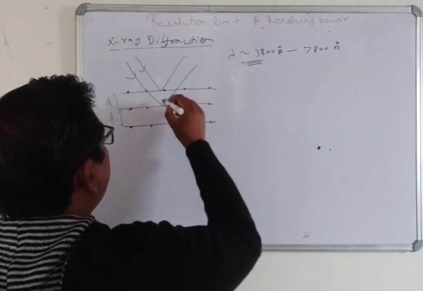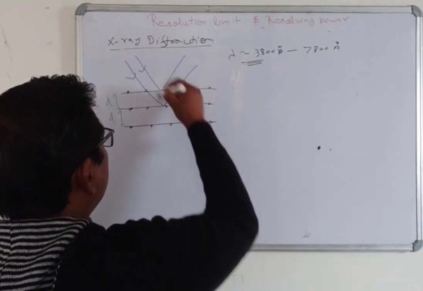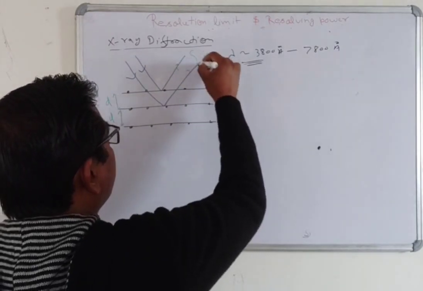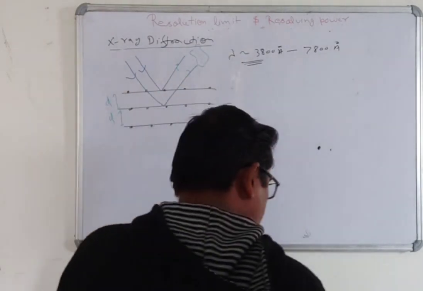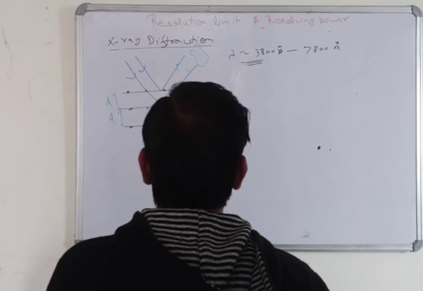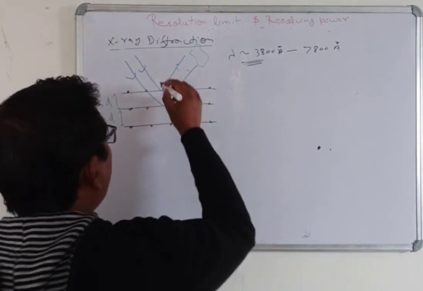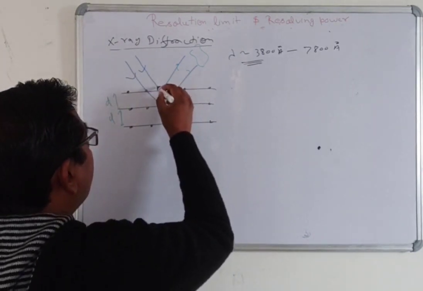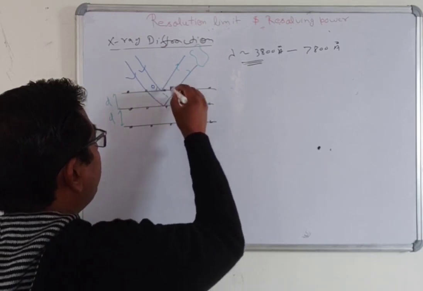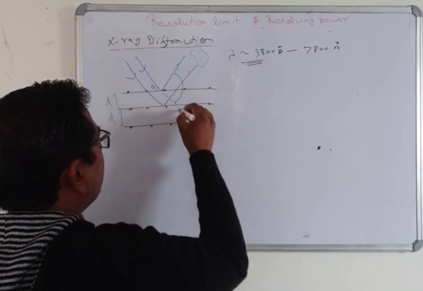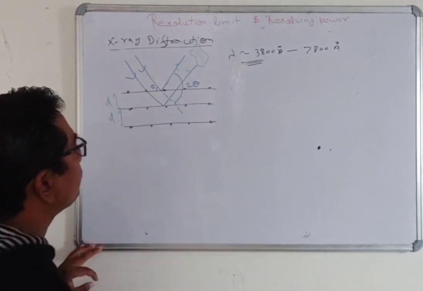Now here we see the scattering of the X-ray like that. Suppose here there will be an angle theta. It means that this angle will be 2 theta.